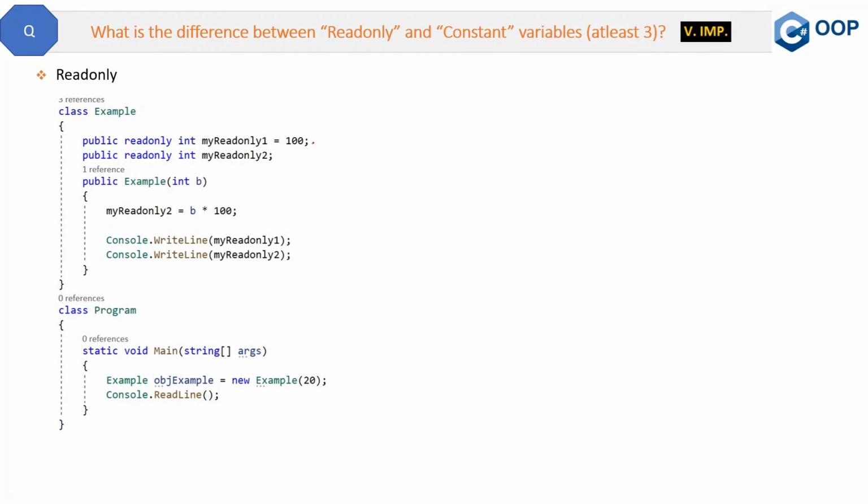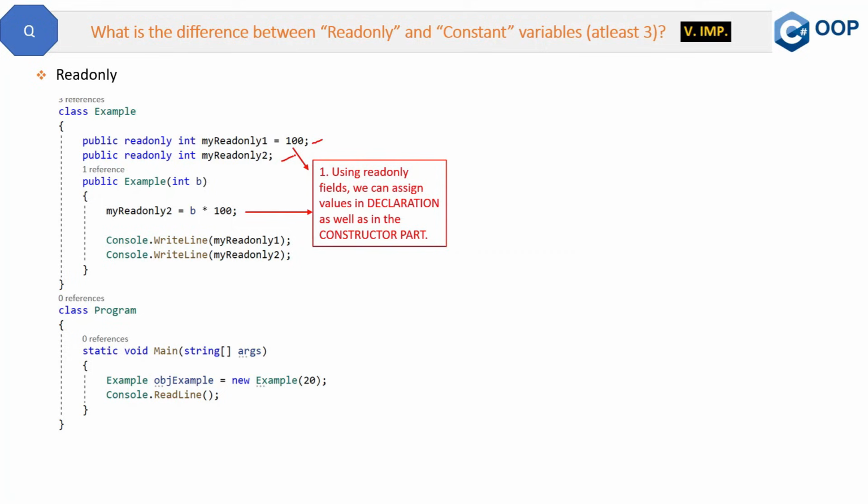Here we have two read-only fields. One is myReadOnly1 and the second one is myReadOnly2. By using read-only fields, the first difference is we can assign values of read-only fields both in the declaration and in the constructor part. In the code you can see this myReadOnly1 field is assigned the value 100 in the declaration part, and the second one, myReadOnly2, has not been assigned here, rather it has been assigned inside the constructor.